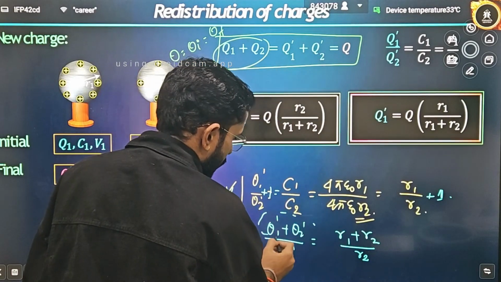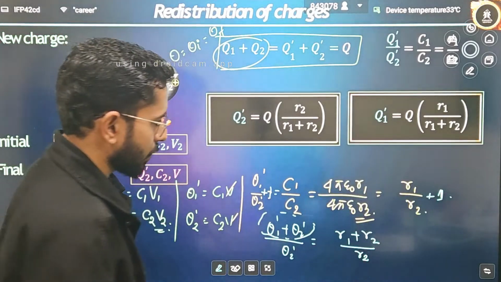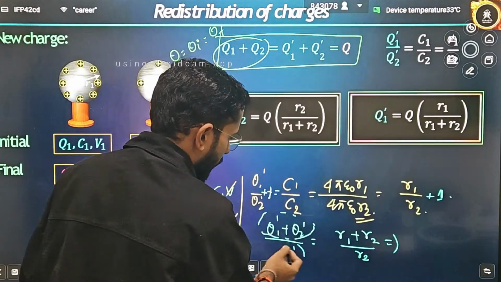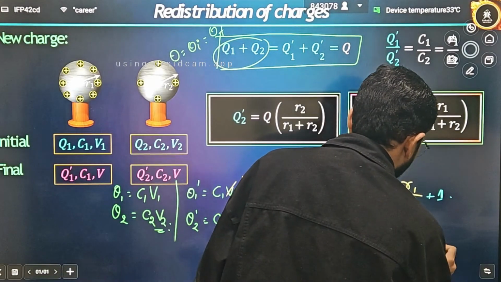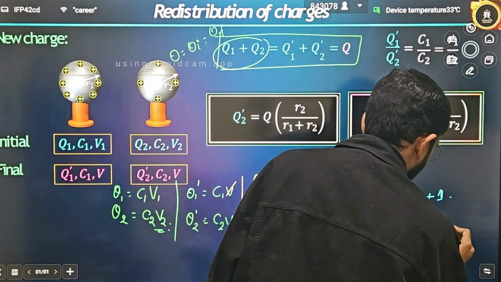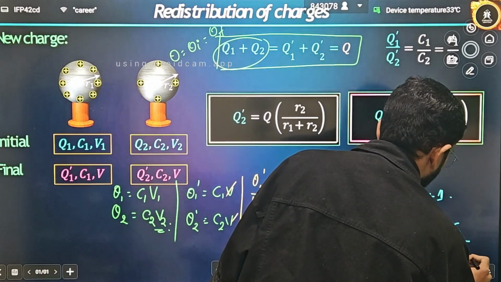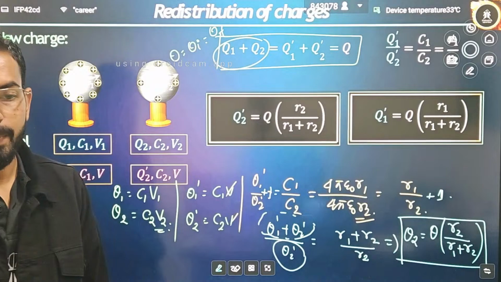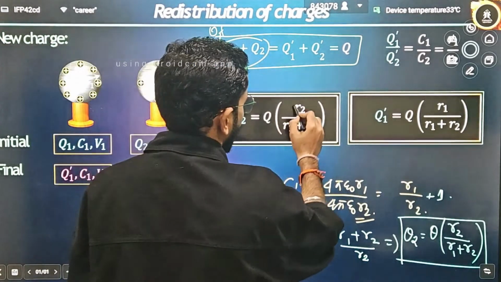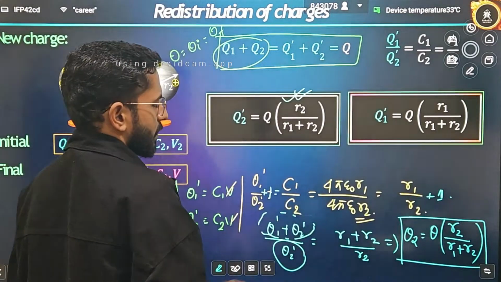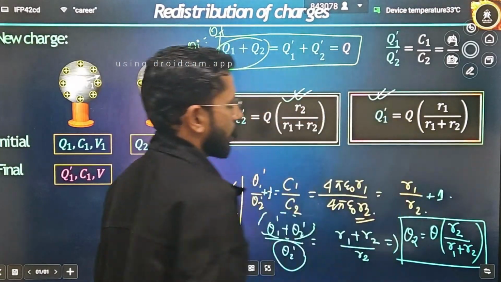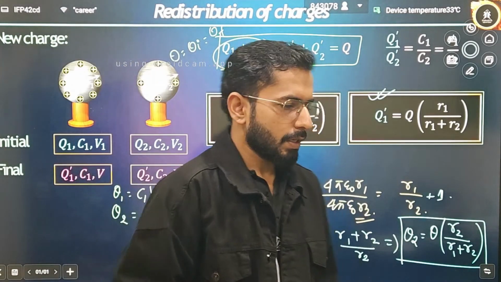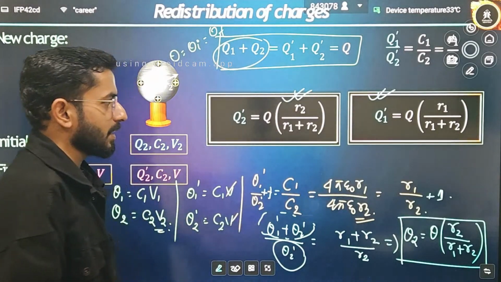From here, what can I say? This in total is the total charge. Because Q1 dash plus Q2 dash is the total charge, and I want to calculate Q2 dash, I can write R2 going to the other side: Q2 dash is the total charge into R2 divided by R1 plus R2. This is the charge that will be present on capacitor 2. Q2 is equal to Q into R2 divided by R1 plus R2. In the same way you can calculate Q1 as well, because the ratio is already given to you, that is R1 by R2. The same way you can write for Q1 dash also. So these are the final charges.